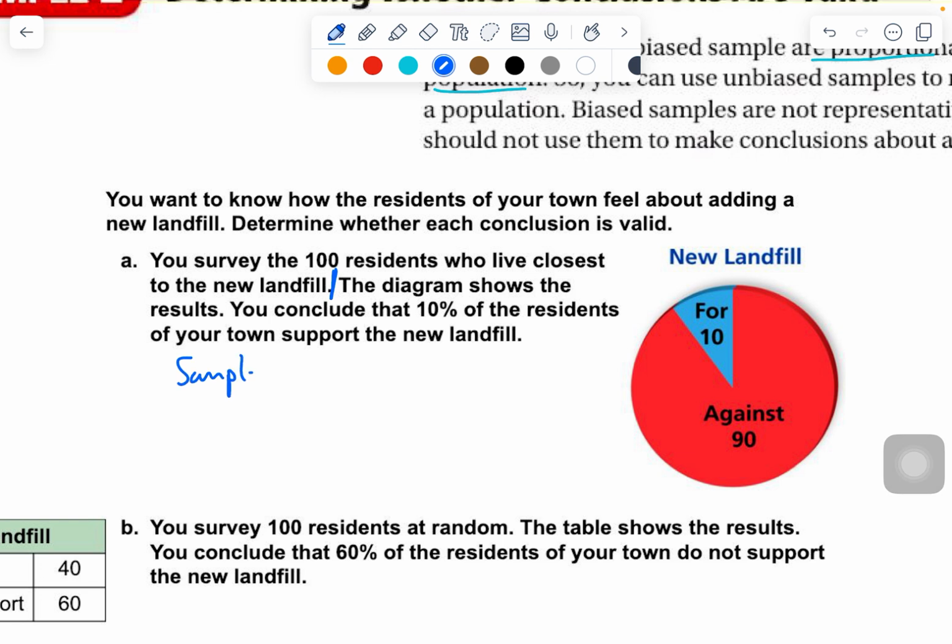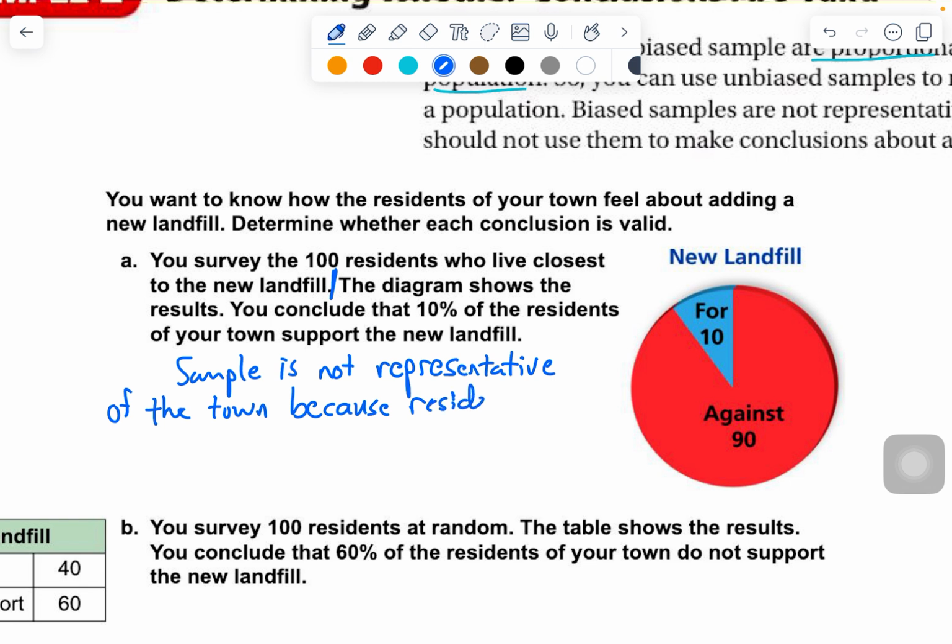Sample is not, write this word down, representative of the town because residents who live close will be unlikely to support the landfill.